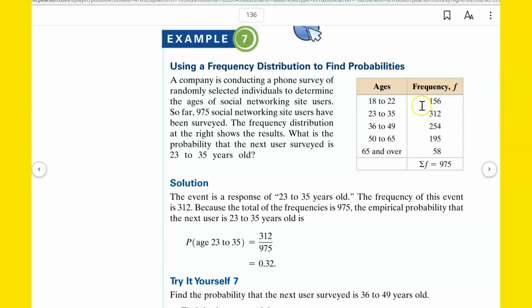Well, one way we could do that would be to add up all these things that are not 23 to 25. We could say 156 plus 254 plus 195 plus 58. And then put that result over the total 975. But the other way that might be quicker, and it is very much quicker in a lot of cases, is if you know 23 to 35 is 312 over 975, just subtract that from 1 to get your probability of not being 23 to 35.